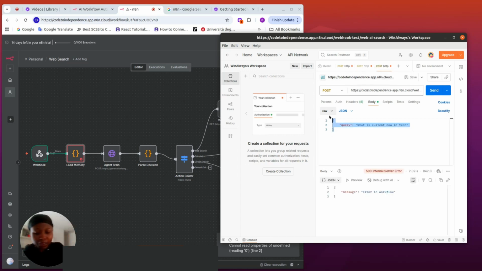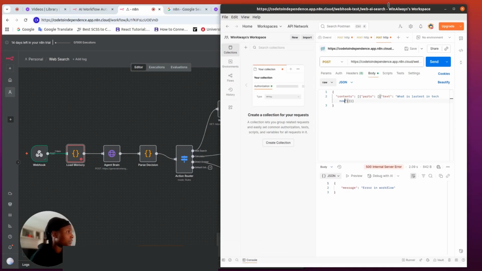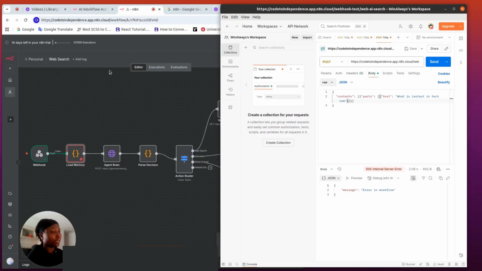Let's go into this particular node, and it gives you the error: cannot read properties of undefined, line 0, which means that the post we gave has a problem. So I'm going to go to my previous post and just copy this. We want to be sure the problem is from the query we're passing.